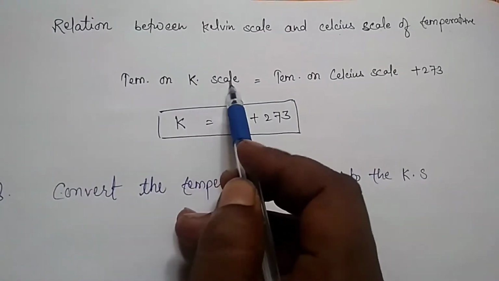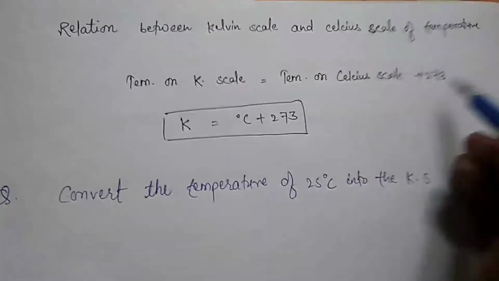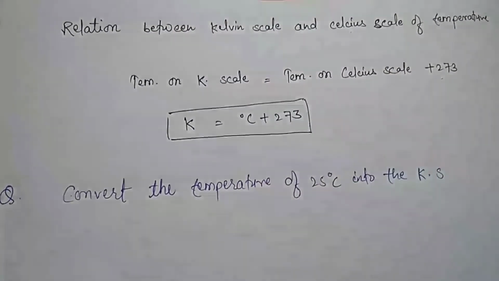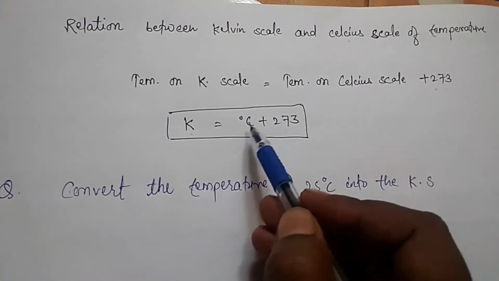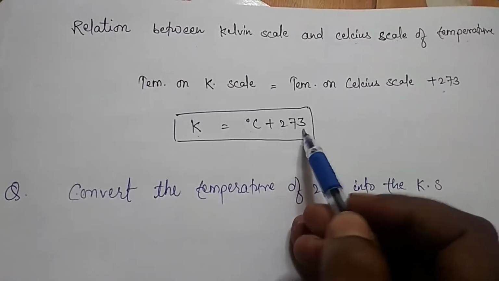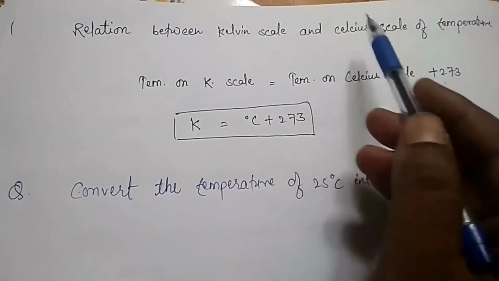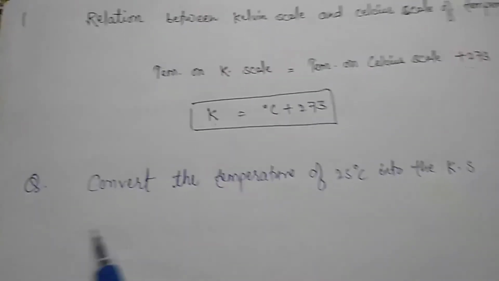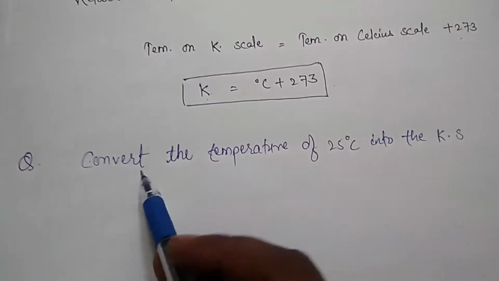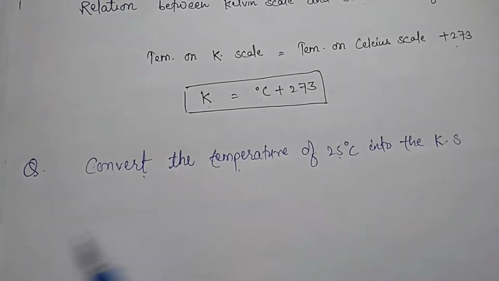Temperature on Kelvin scale is equal to temperature on Celsius scale plus 273. So we can write Kelvin is equal to degree Celsius plus 273. This is the relation of Kelvin scale and Celsius scale. Let us take an example to understand this.